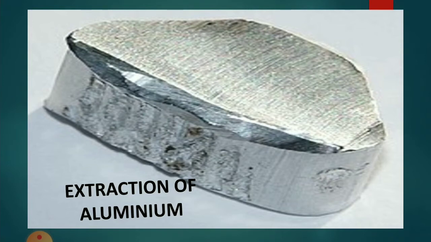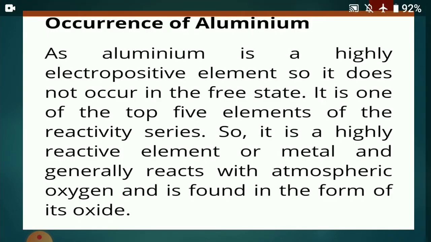Aluminium, as it is a reactive metal, does not occur in nature in free state. Aluminium is found in abundance in the earth's crust. After oxygen and silicon, aluminium is the metal found in the largest quantity in the earth's crust. Aluminium is extracted from bauxite. Bauxite is the ore, and in that bauxite we have 30% to 70% aluminium oxide, and the other things are gangue.